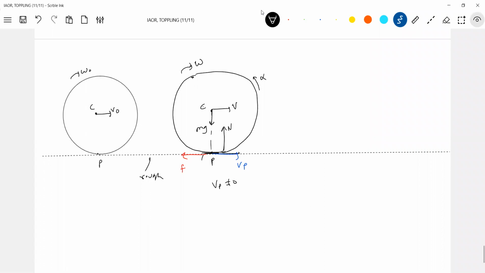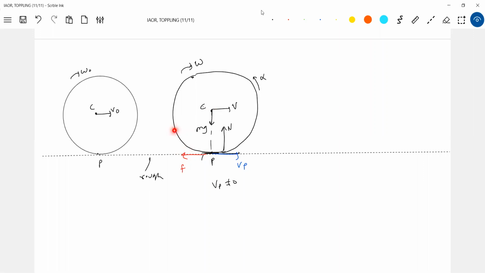So first, what is the sequence? The body will undergo deformation. Because of that, the normal contact will not pass through the center of mass, it will shift. This normal contact will set up an anti-torque. Because of this anti-torque, the angular velocity decreases. Then the linear velocity will be more than the tangential velocity. So the velocity of point P will be towards the right. Therefore, the friction will act backward. This friction, in turn, will decrease the center of mass velocity.